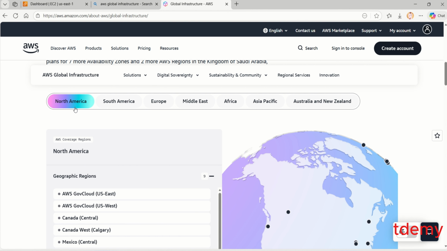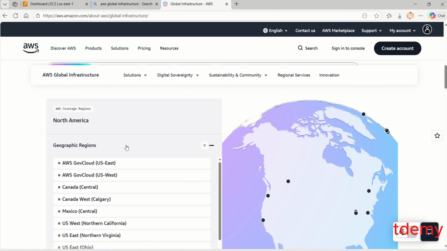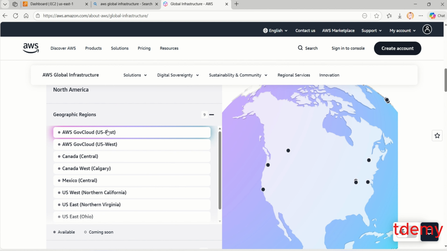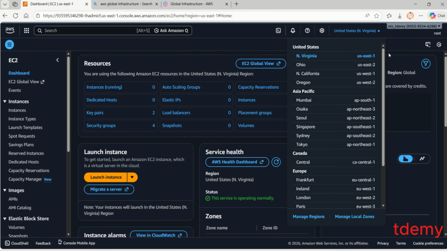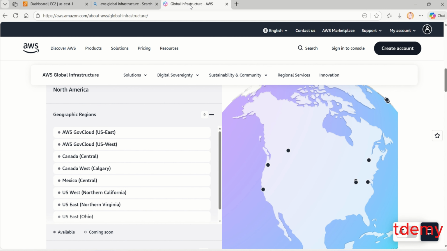So when you click under North America, you're going to see the different regions. As you can see here, the most popular region, the mother region of AWS, US East. We have the 1 and 2. You get that? US East. Let me just go and show you something. So this is North Virginia, which is called the US East. Okay, we have US East 1 and US East 2. That's exactly what I was trying to explain. West, we have West 1 and West 2, we have Central, Canada, and all the rest.